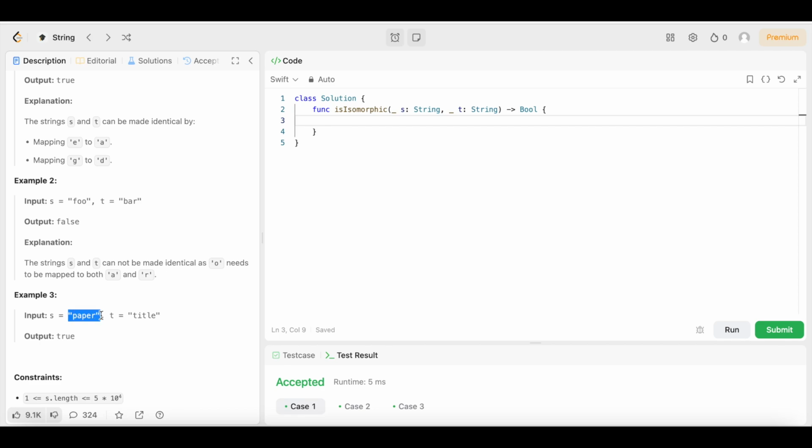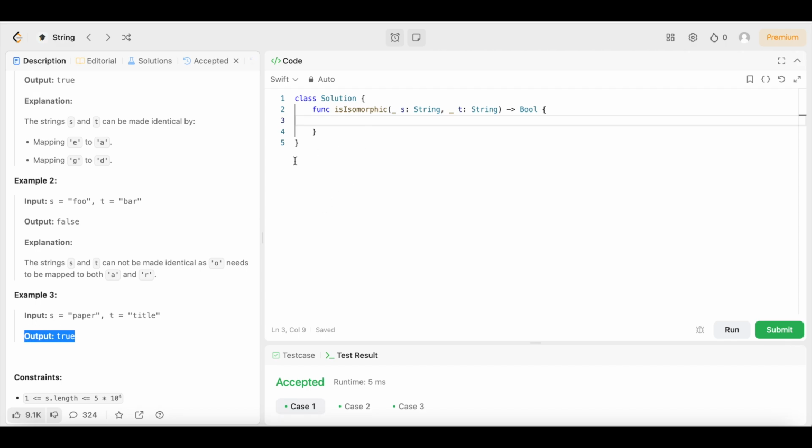We have paper and we have title, and the output is true because we can map this P to the T. Boom. P to the T. We can map the A to the I. Boom. We have another P and it's already a T, but look, it's a T right here too, so it works. Boom. Then we map the E to the L. Boom. And we map the R to the E. Boom. And that's why the output is true.